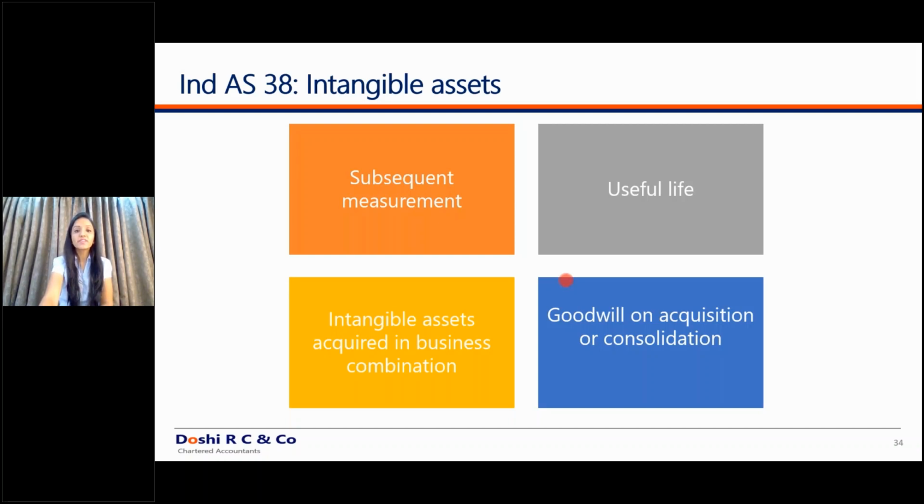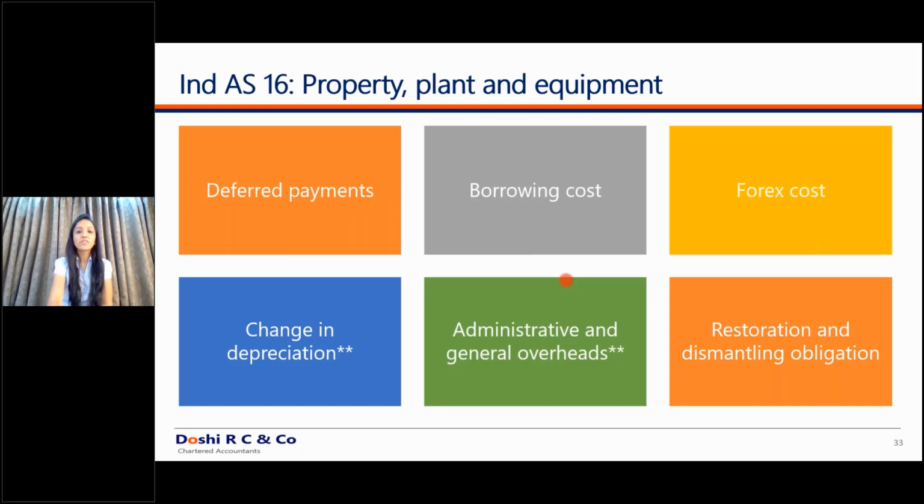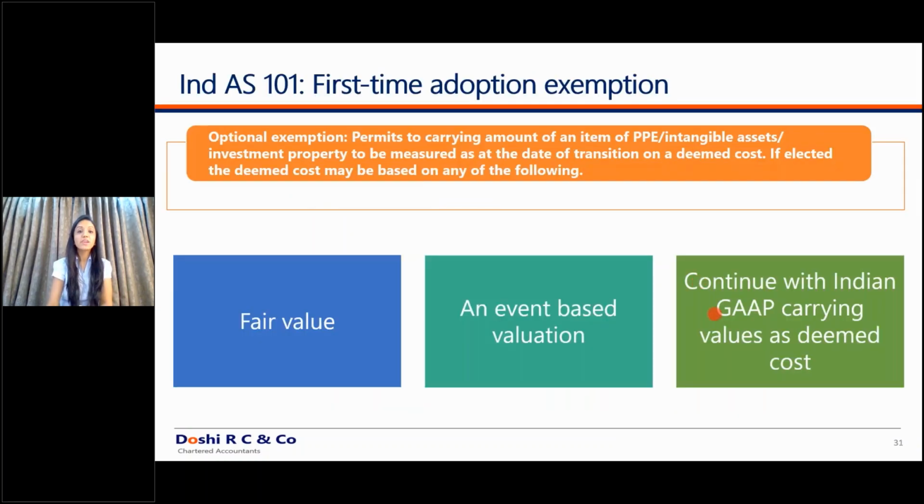So using these exemptions, you can carry your assets under either of these options and continue with the deemed cost exemption. Now, one more key resultant effect of this deemed cost exemption is what? This deemed cost exemption says your WDV as on the date of transition becomes the cost of your asset as on the date of transition. So what does this eventually mean?